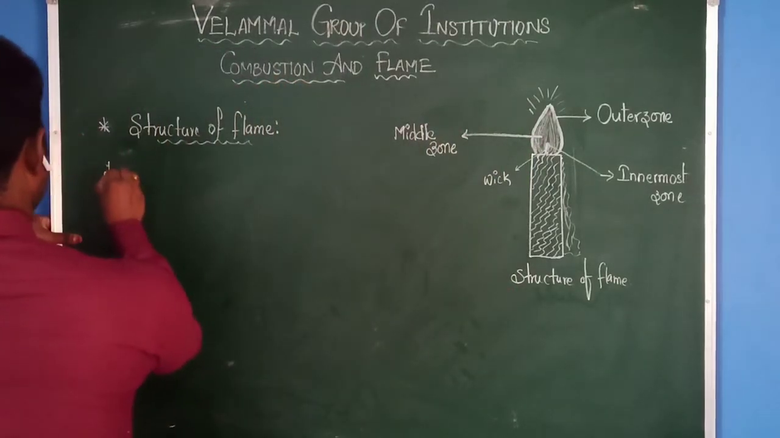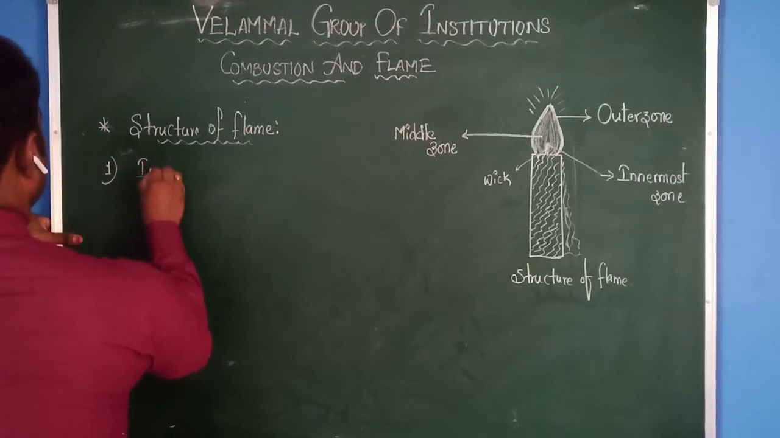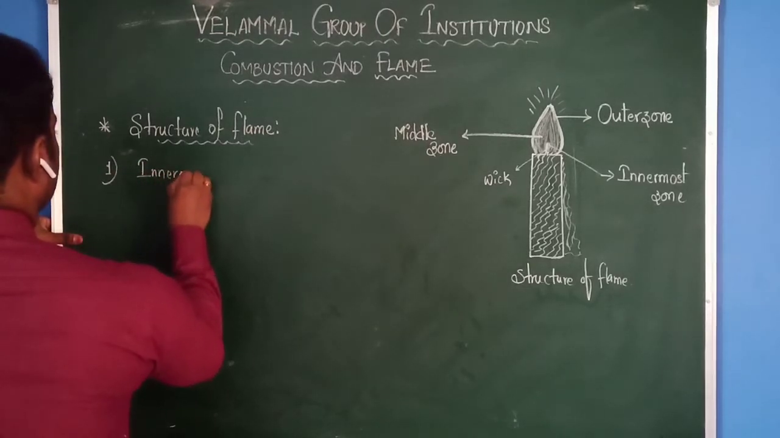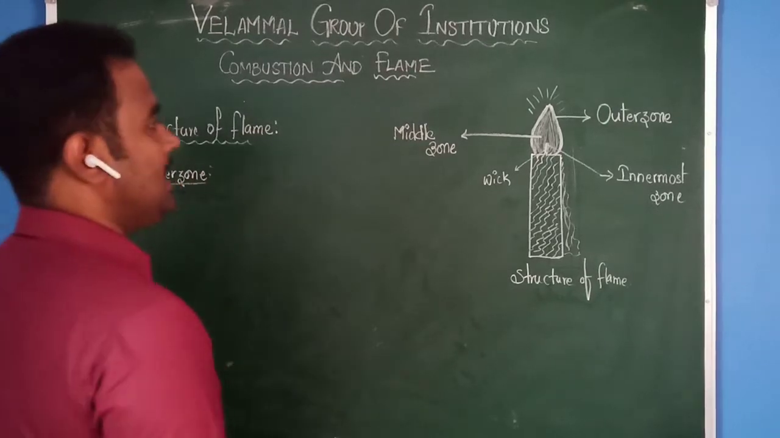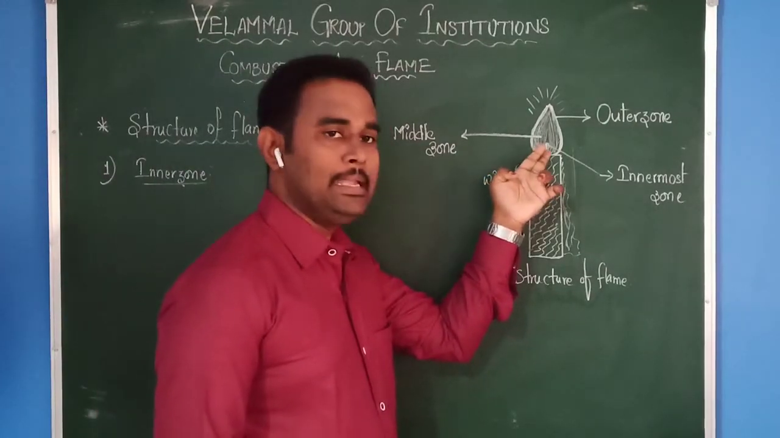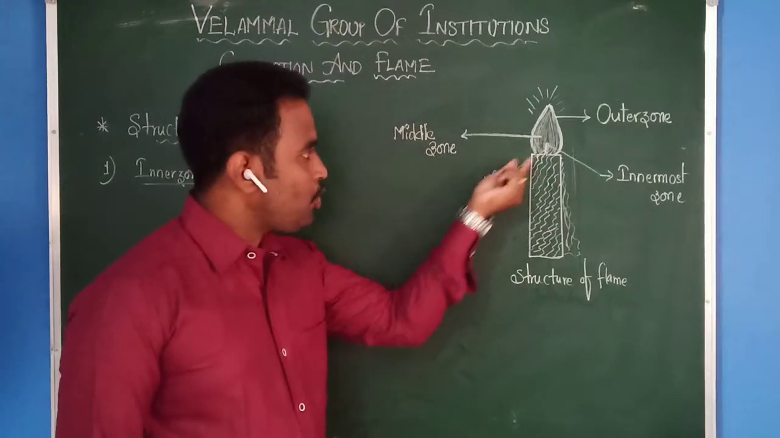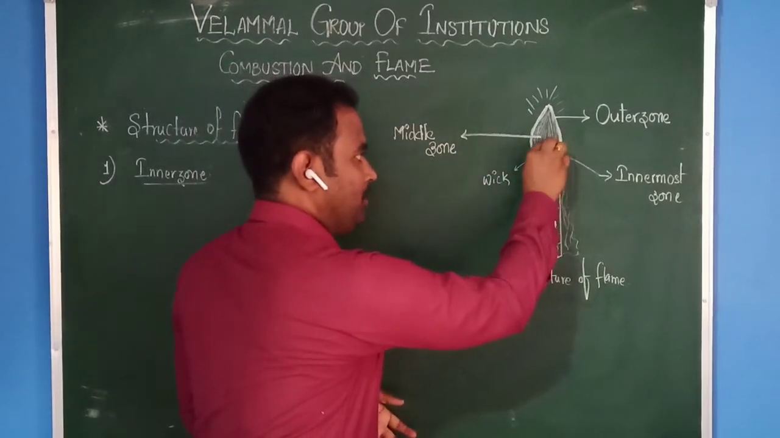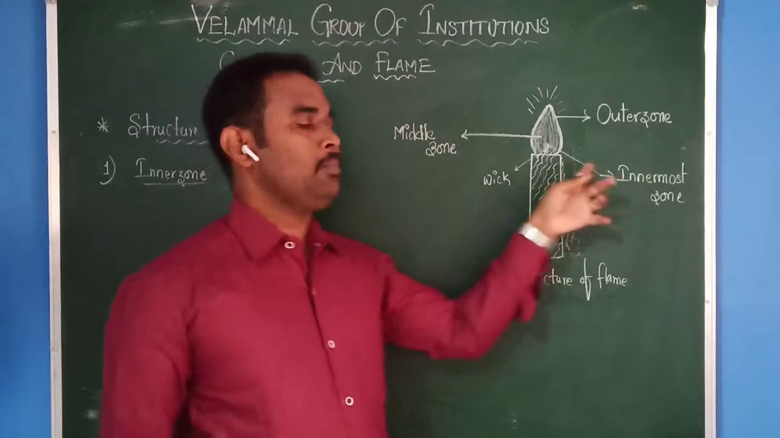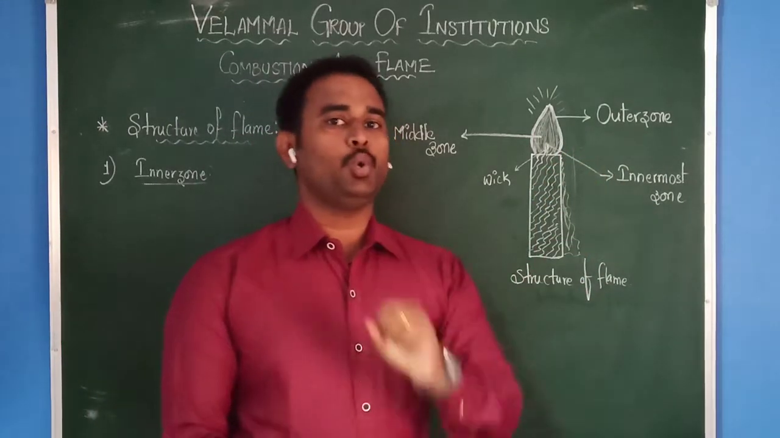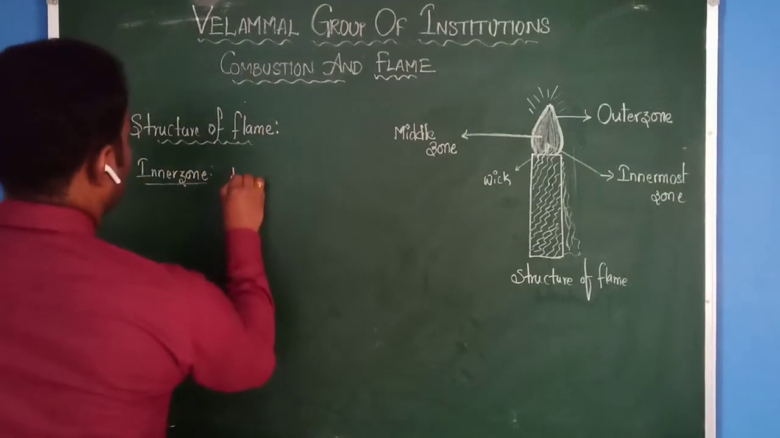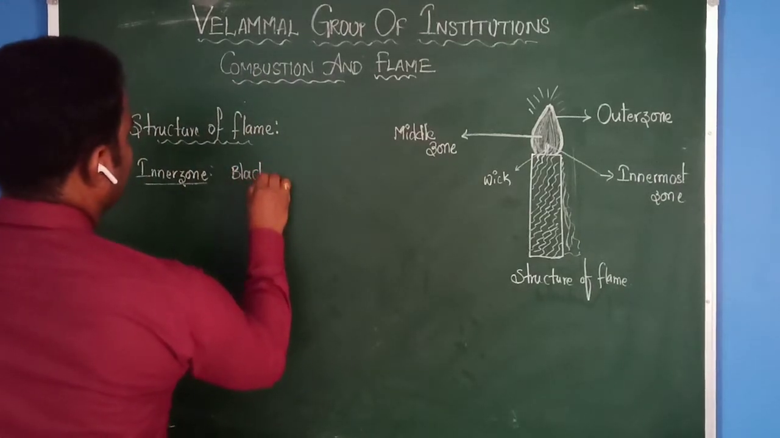The first one, inner zone. Let us start with the inner zone. The inner zone of the candle is nothing but near to the wick. This is called a wick. Near to the wick only you can see the innermost zone. When you check the innermost zone, it looks black in color.